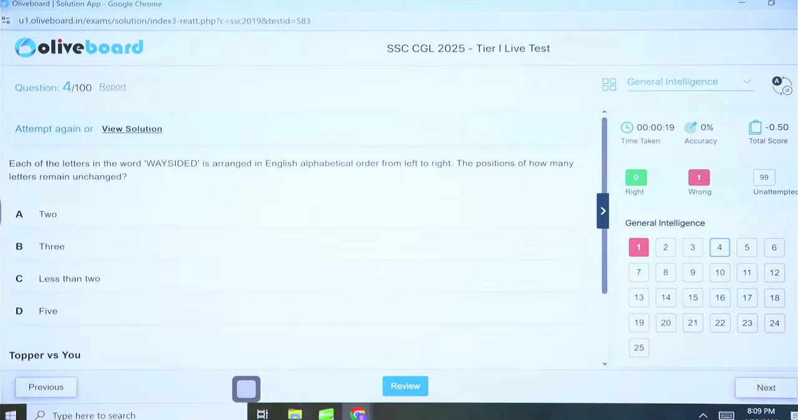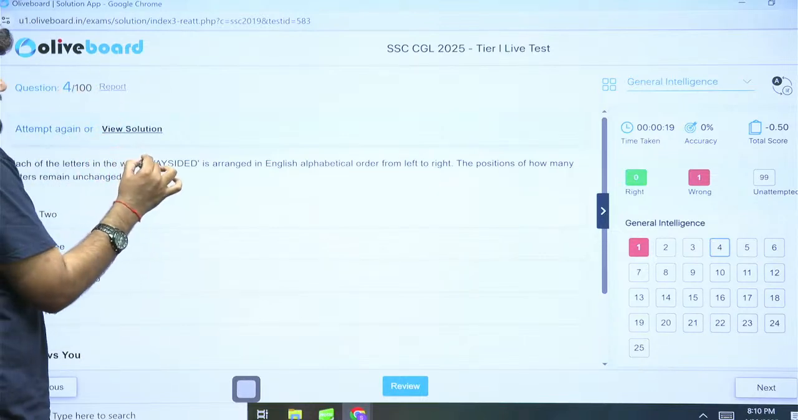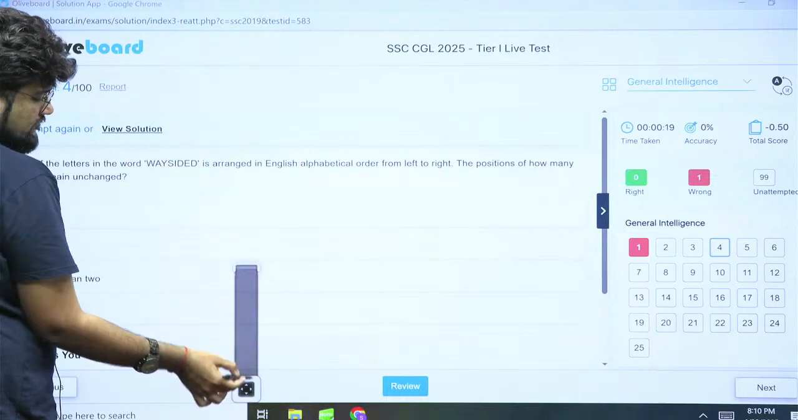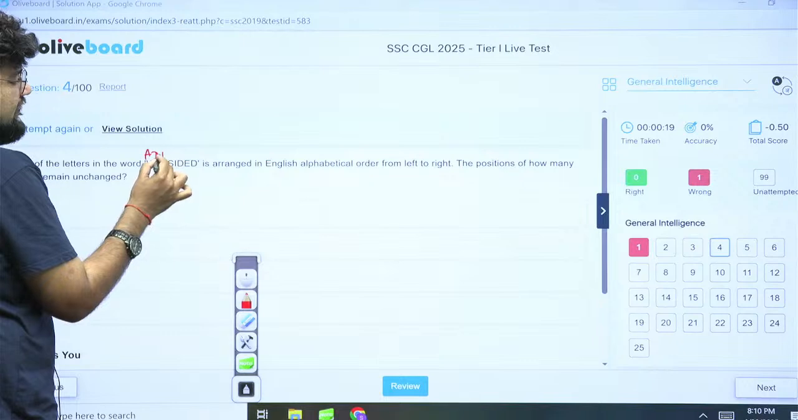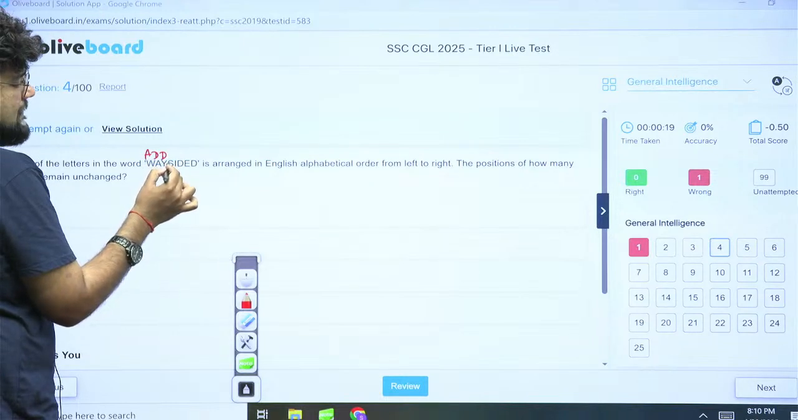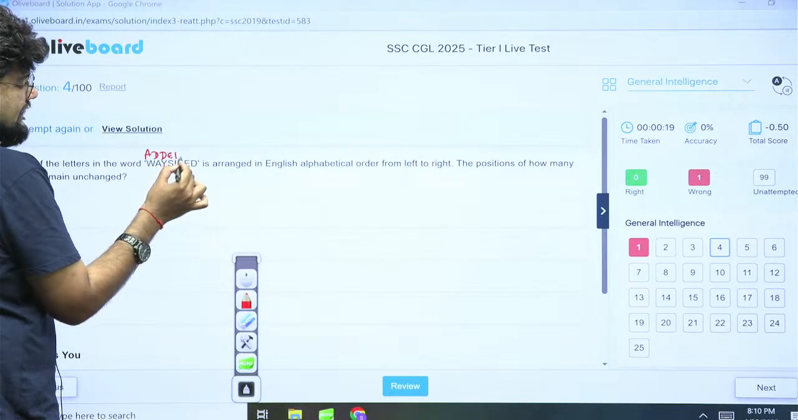This is, see, 2 questions from alphabet test you can see here. Each of the letters in the word way-sided is arranged in the English alphabetical order. Basically, they are just arranged as per the English dictionary or in the increasing alphabetical order. The positions of how many letters remain unchanged? If you simply see, you will start from A here. Then we have D and D. Then we have E. Then we have I.